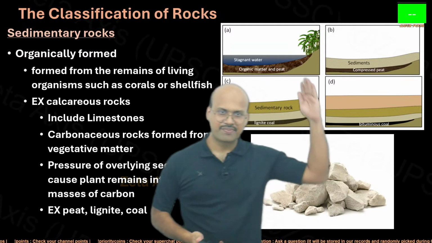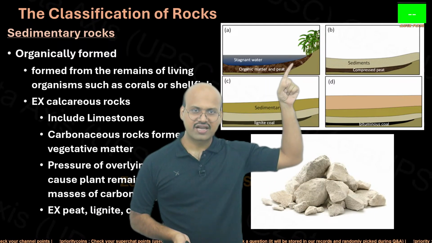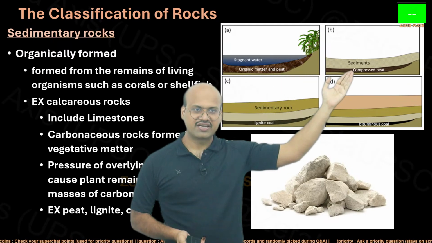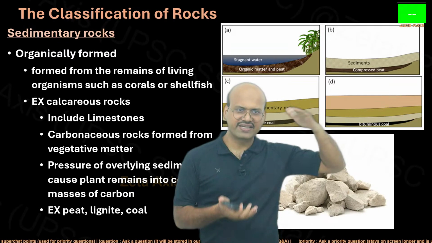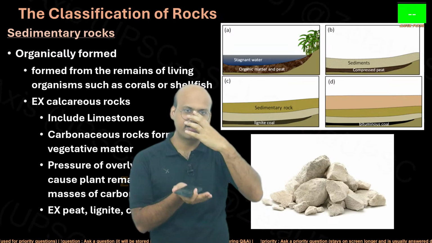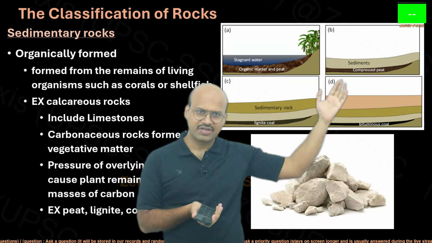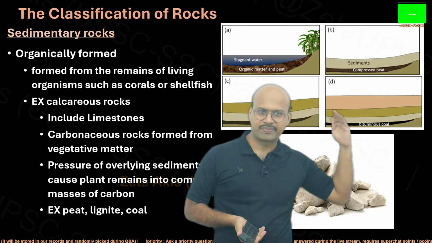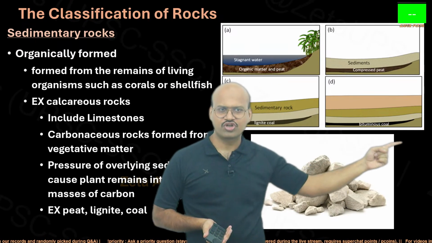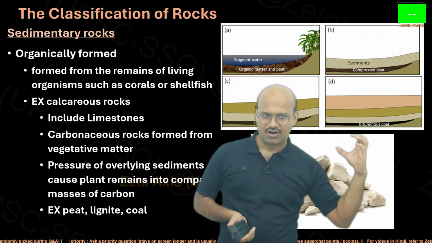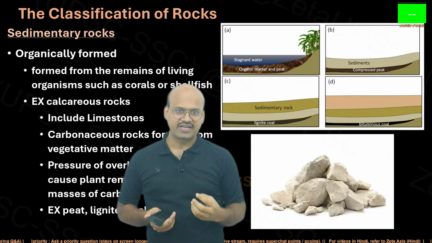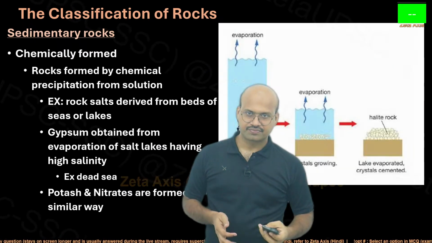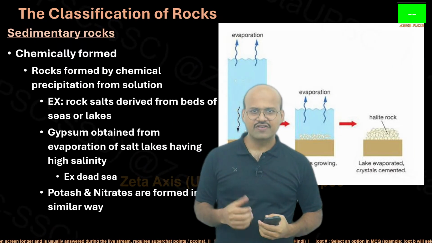Here we can see an example. This is the region, and suppose there is this organic matter, peat, and then sediments are deposited, so this peat gets compressed. Now there is very high pressure and temperature, so over time it will get converted into lignite coal, and if sufficient time and sufficient pressure are available, then it can be converted into bituminous coal. So this is how organic matter is converted into sedimentary rock. Then we have chemically formed sedimentary rock.